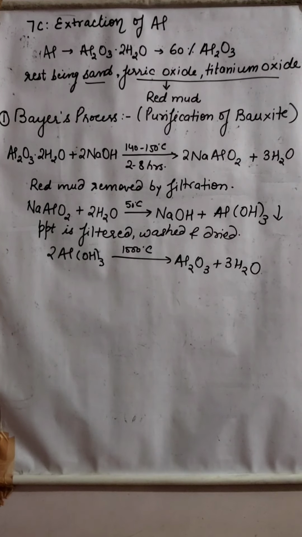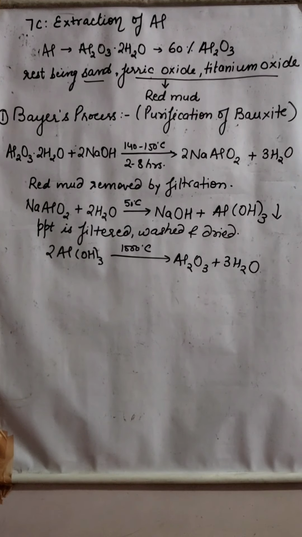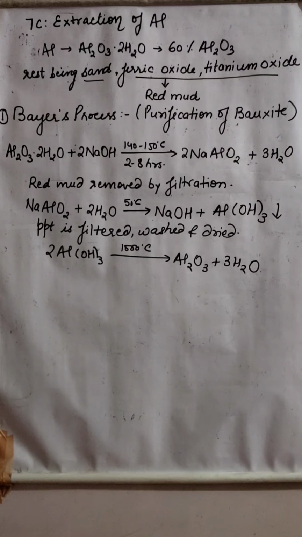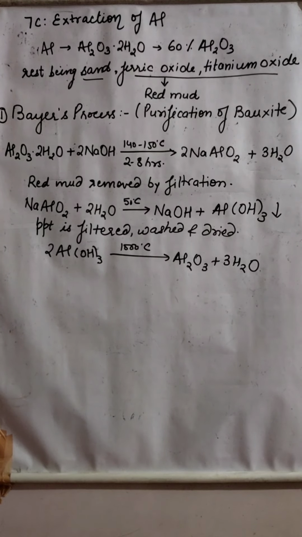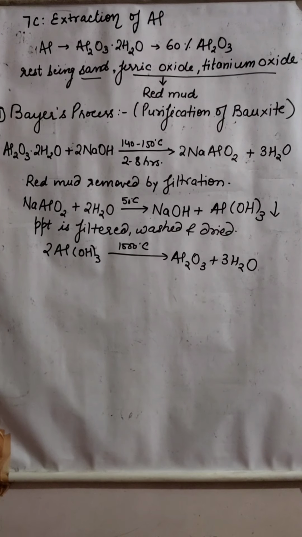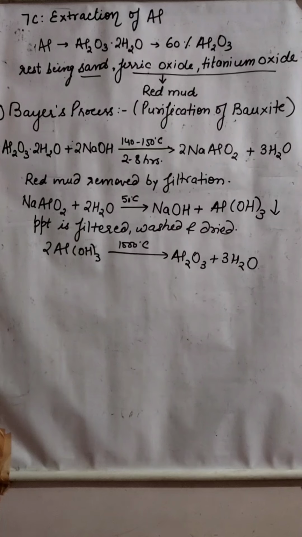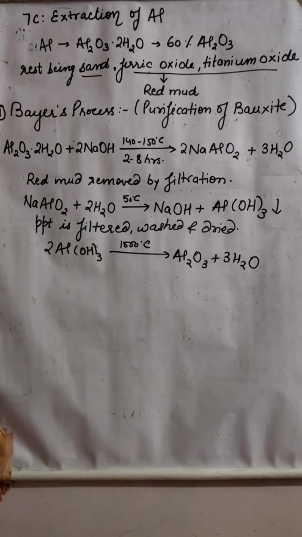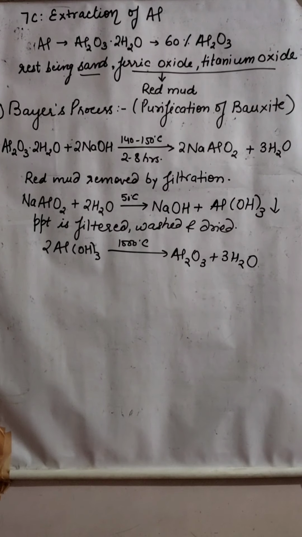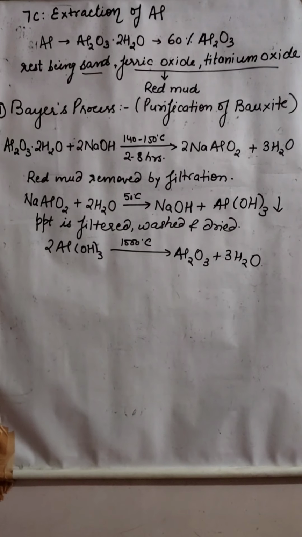Now 7C, that is extraction of aluminium. See, in metallurgy so many steps are there. Like first one is concentration, this you have done in your class 8. Concentration means purification, right? Second one is the conversion of concentrated ore into oxide, right? Then we will do electrolysis and all. So before that we should start with this extraction. So aluminium, from which ore we will extract the aluminium?